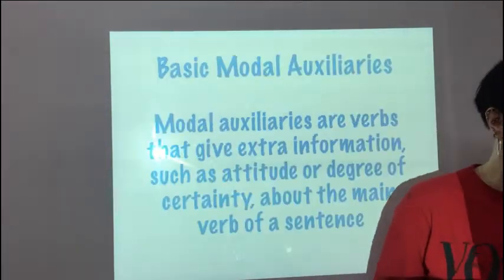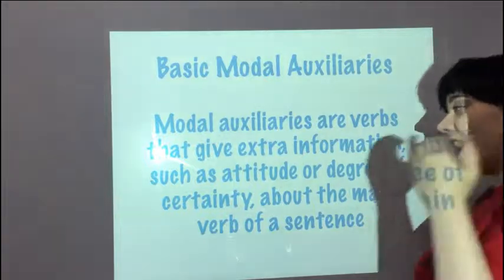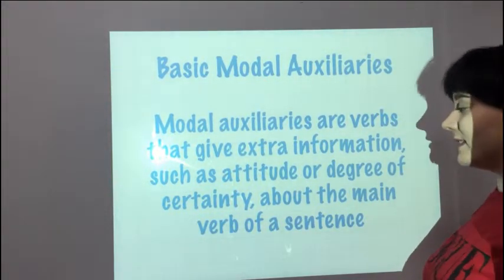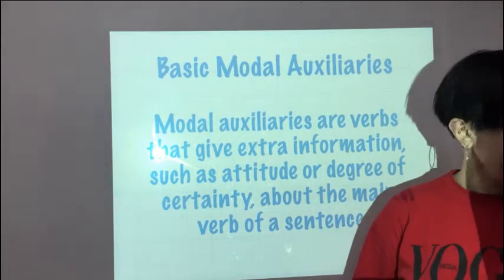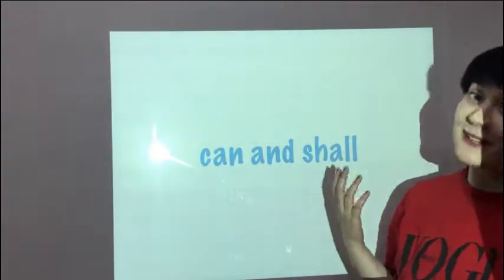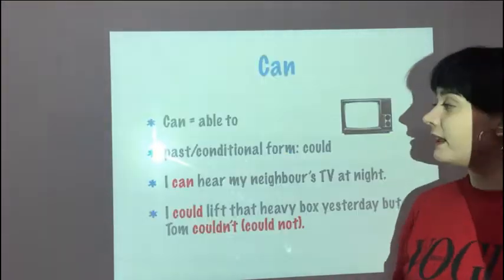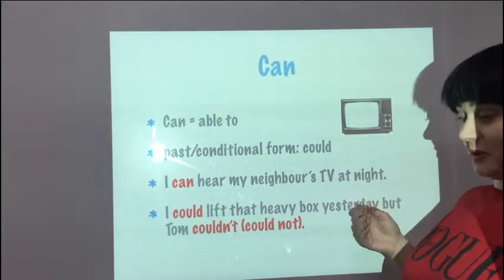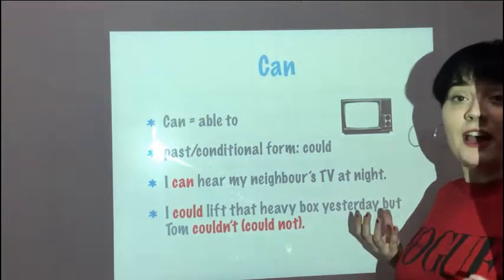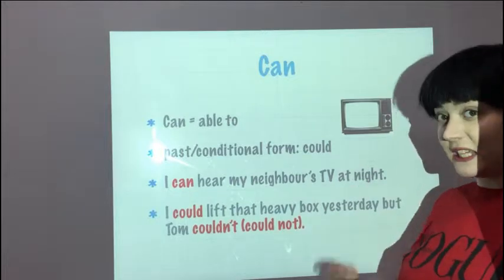Auxiliaries, let's go. So, basic modal auxiliaries are verbs that give extra information such as attitude or a degree of certainty about the main verb of a sentence. So we have, for example, can and shall. Let's first start off with can. Can basically means be able to, like I'm able to do something. For example, I can eat 5 hamburgers. So 5 hamburgers, I'm able to eat them all. I can eat them all.